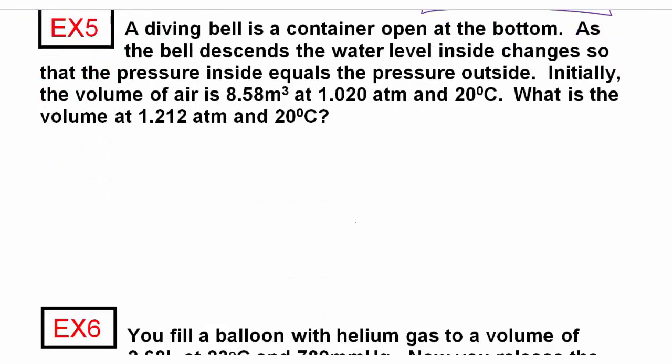A diving bell is a container open at the bottom. As the bell descends, the water level inside changes so that the pressure inside equals the pressure outside. Initially, the volume of air is 8.58 cubic meters at 1.02 atmospheres and 20 degrees Celsius. What is the volume at 1.212 atmospheres and 20 degrees Celsius? We know that we have multiple pressures using this expression. What is the volume? So I'm going to solve for V2, so everything else should be given.